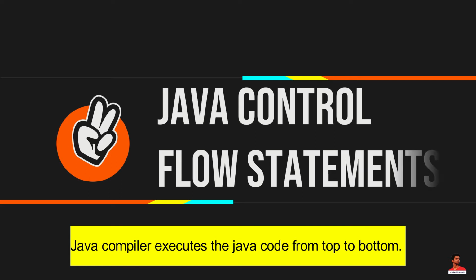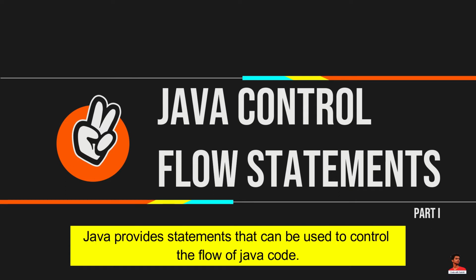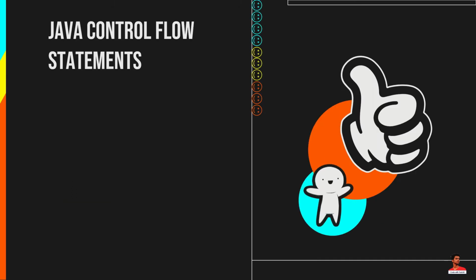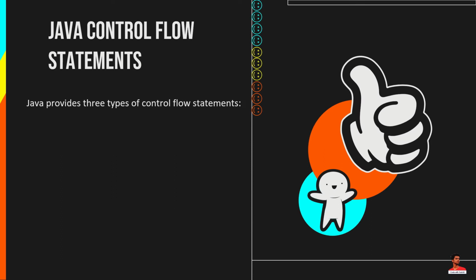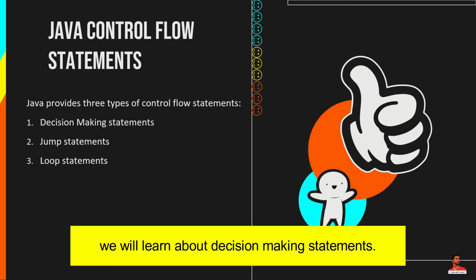Java compiler executes the Java code from top to bottom. The statements are executed according to the order in which they appear. However, Java provides statements that can be used to control the flow of Java code. Such statements are called control flow statements. Java provides three types of control flow statements: decision making statements, jump statements, loop statements. In this video, we will learn about decision making statements.